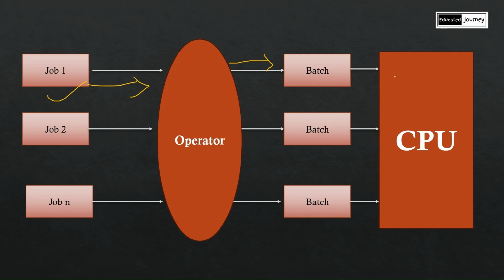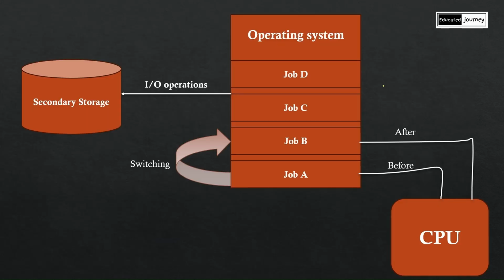While executing, let's say this is batch 1, and if batch 1 needs input from the user and didn't get any kind of input, then batch 2 won't be executed. It won't even start. And if batch 2 won't start, batch 3 also won't start. So to overcome this, the multi-programming operating system concept has come.